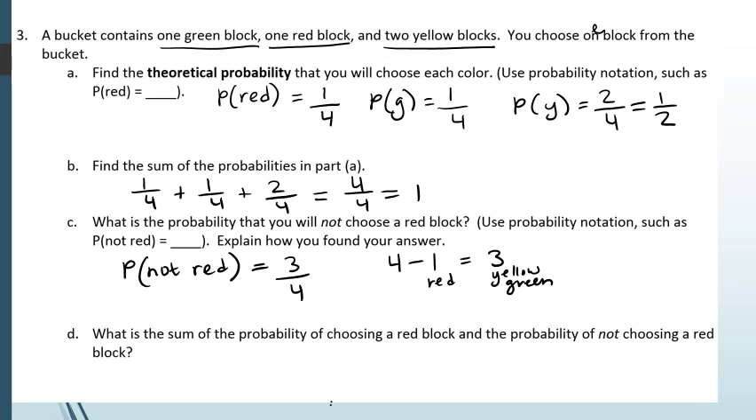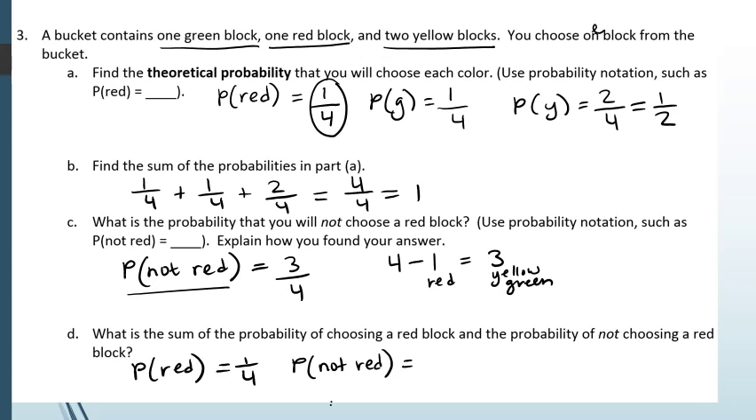What's the sum of the probability of choosing a red block and the probability of not choosing a red block? Well, my chance of choosing a red, I already found up above, is 1/4. That's up here. My chance of not choosing a red is right over here. P(not red) is 3/4. If I add those together, 1/4 plus 3/4, I get 4/4, or 1 whole.